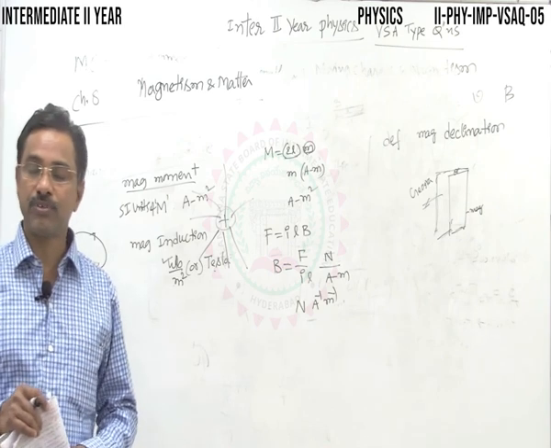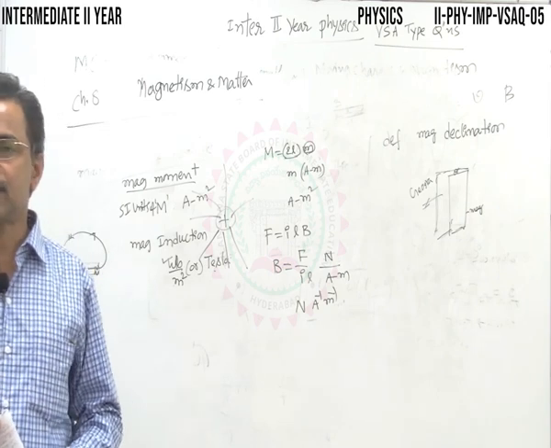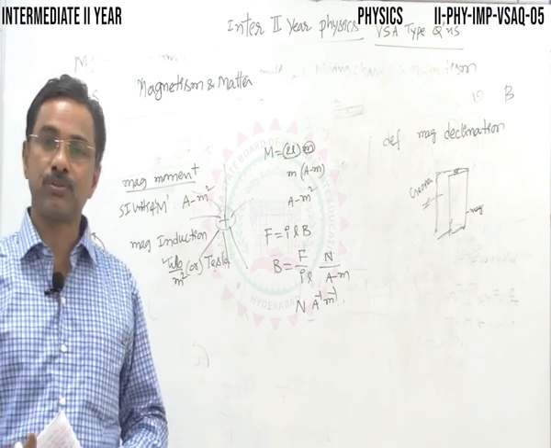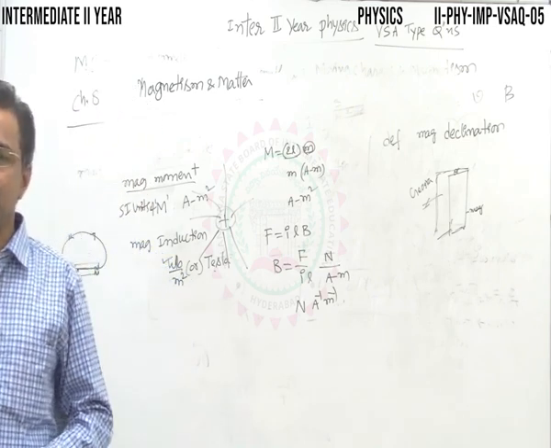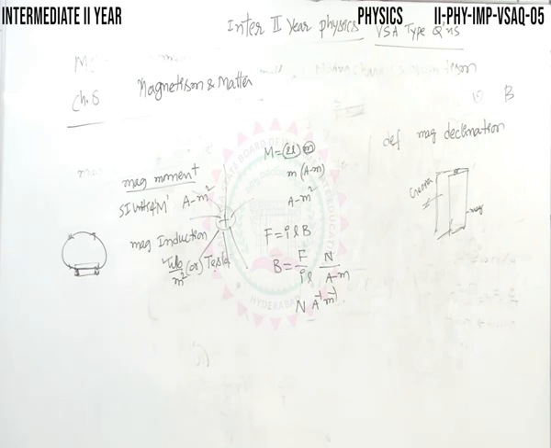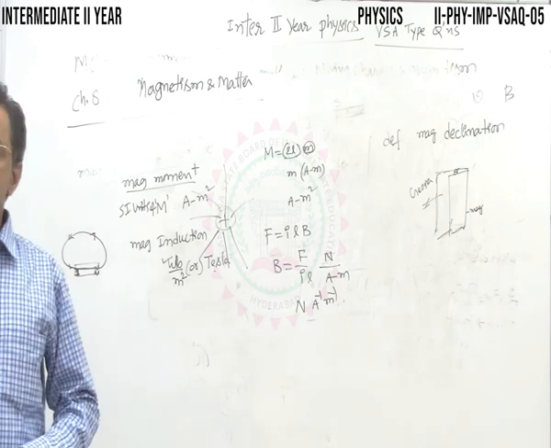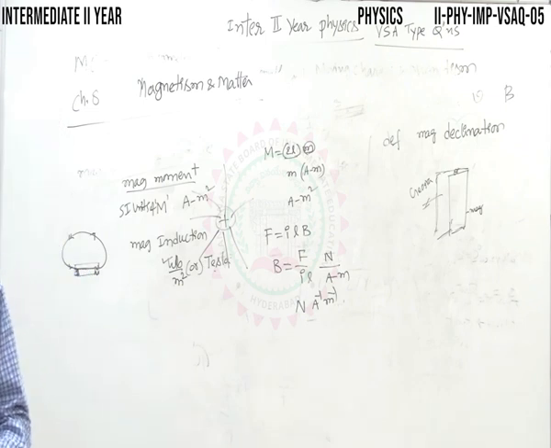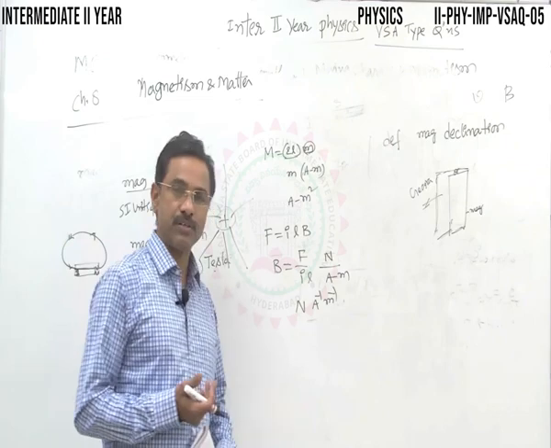Magnetic meridian, we already discussed here. It is a vertical plane passing through a freely suspended magnetic compass needle, that is, a vertical plane containing the axis of a freely suspended magnet. That is called the magnetic meridian. It can be defined this way also.